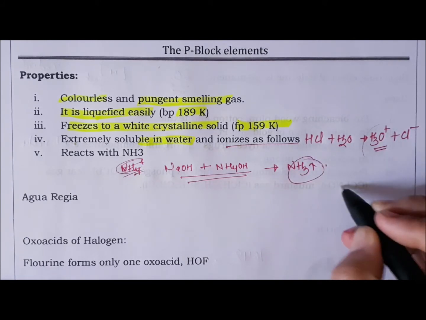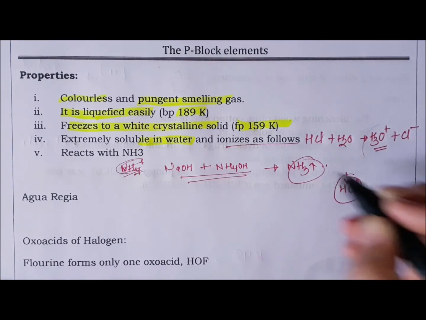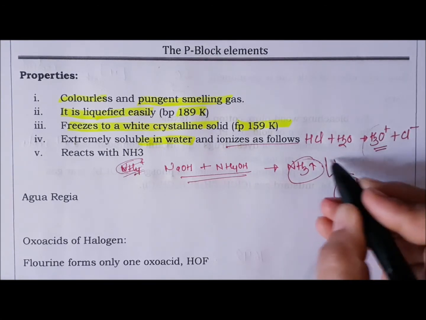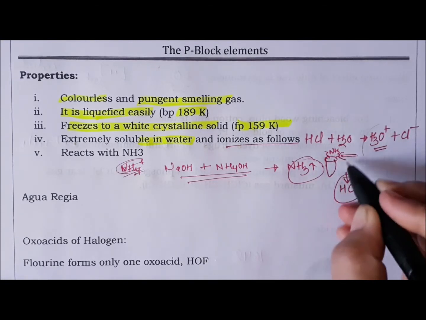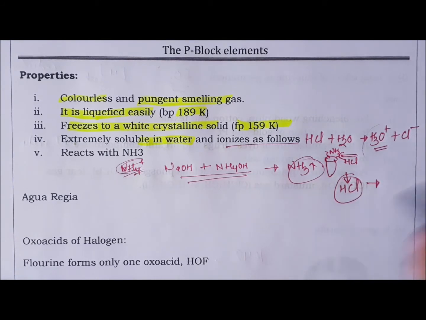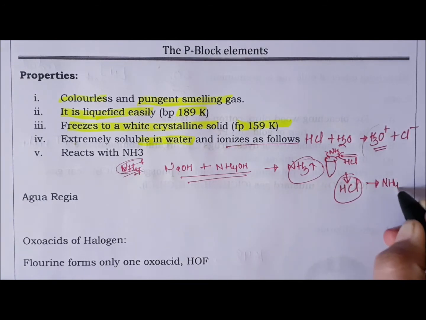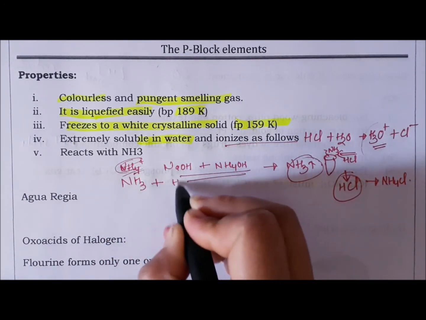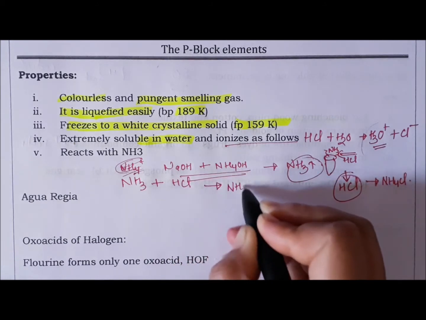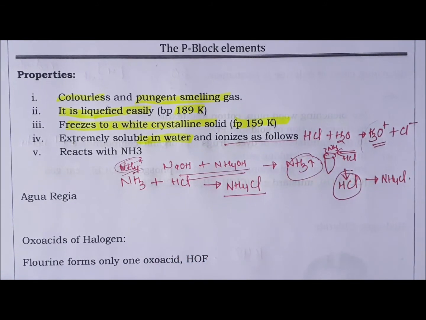When you dip a rod in HCl and bring this rod near the test tube from where NH3 is coming out, you will get white dense fumes. That is because of the formation of ammonium chloride, meaning NH3 combined with HCl to give ammonium chloride, which is your dense white fume.